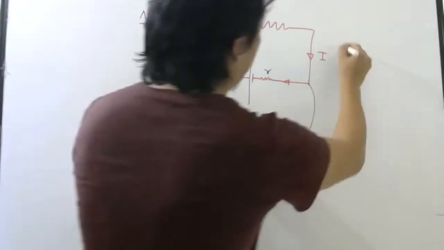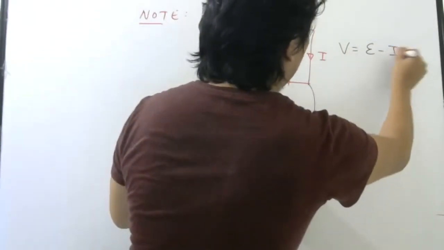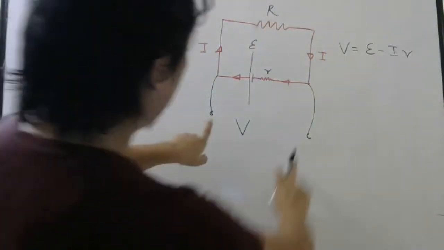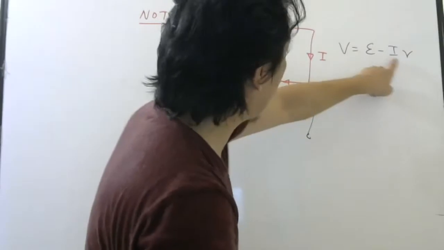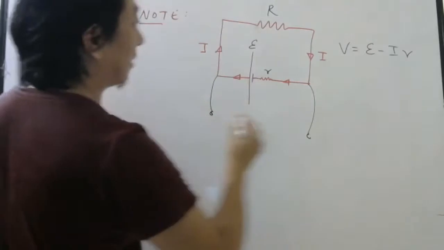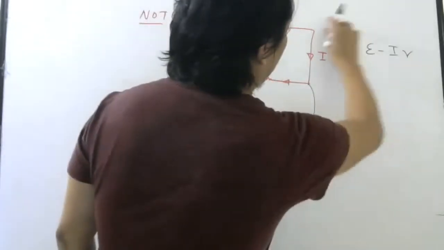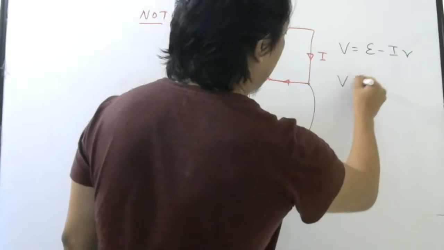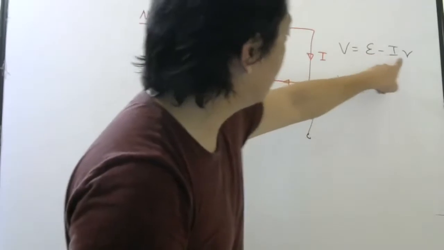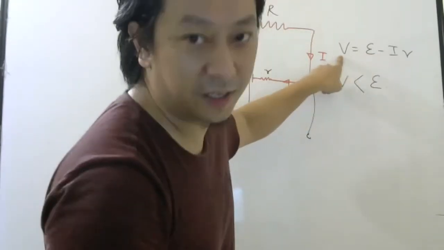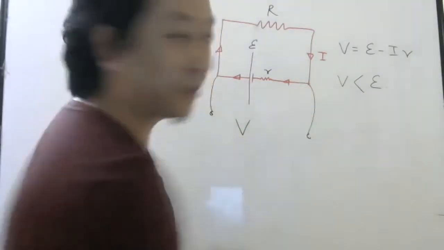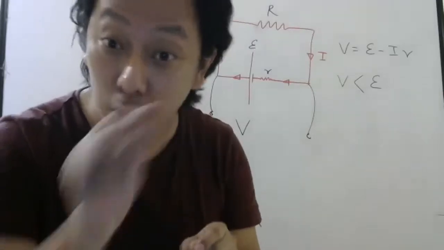And what is the formula for that voltage? E minus Ir. You can also write I into capital R, okay? But forget that part right now. So this V I can write as E minus Ir. So you can see when the current is given by the battery, this is the formula, and you can clearly see V is less than E, because if E is 10 and Ir is 2, the product is 2, this will be 8. So V is less than E. So this is the terminal voltage between the terminals of the battery when the battery is in a closed circuit, remember.